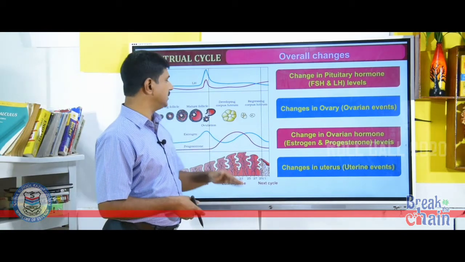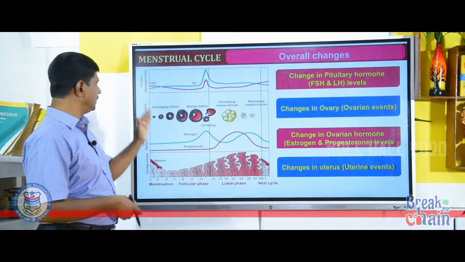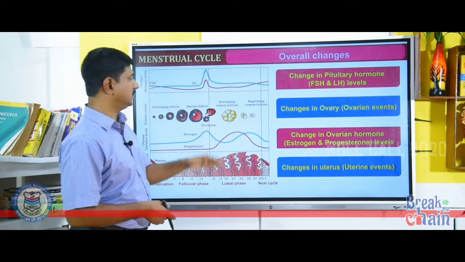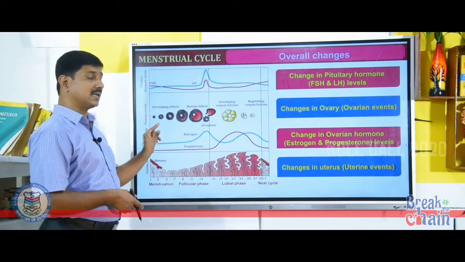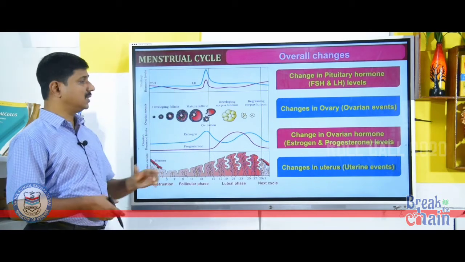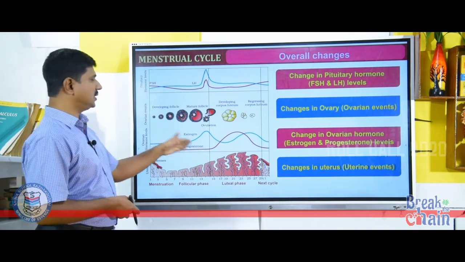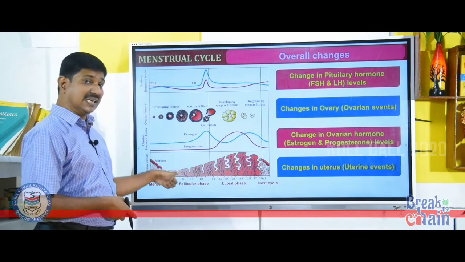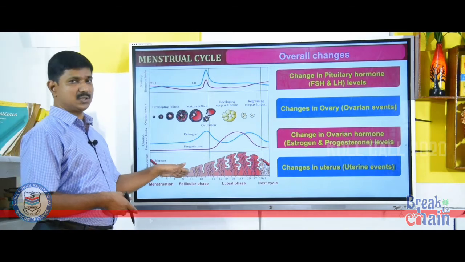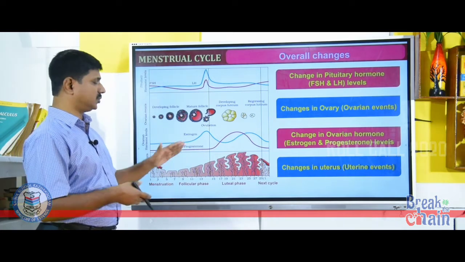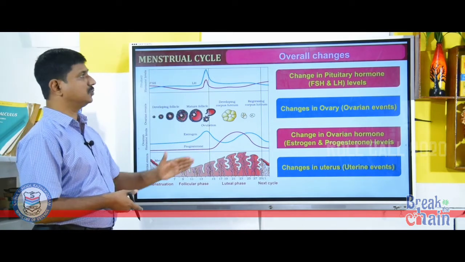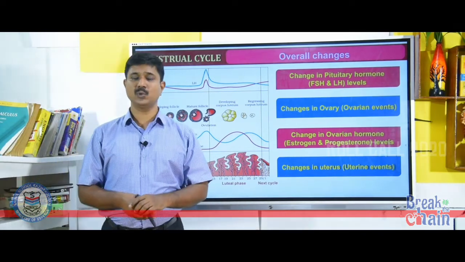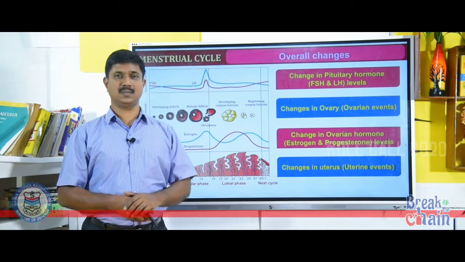Then changes in the ovary, that is ovarian changes, include the development of follicles, primary follicle into mature Graafian follicle. Change in the hormones secreted by the ovary such as estrogen and progesterone, and changes in the uterus. That means, first the menstrual flow, then regeneration of uterus will take place due to the proliferation of endometrium. Clear? So, that is about the menstrual cycle. Today we studied gametogenesis and menstrual cycle. Thank you.